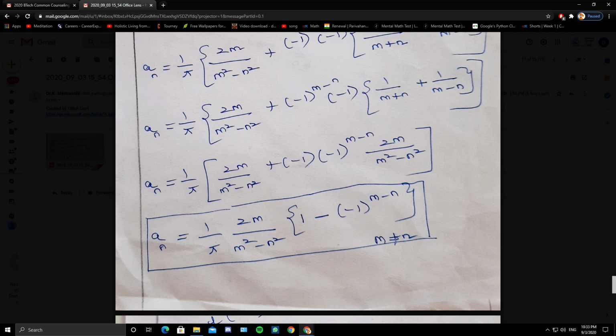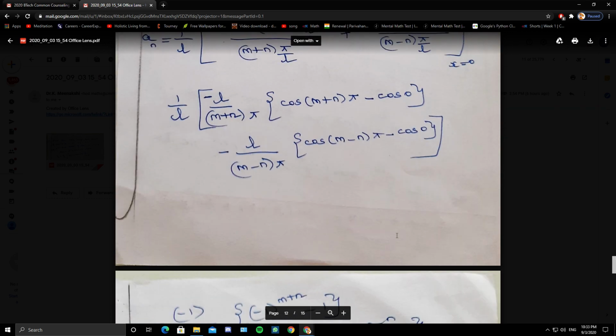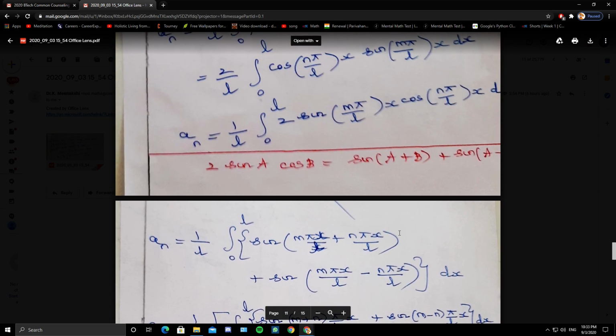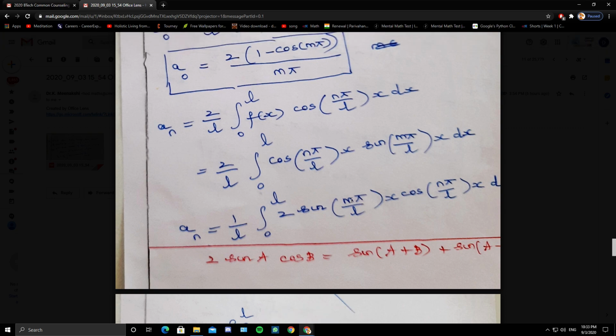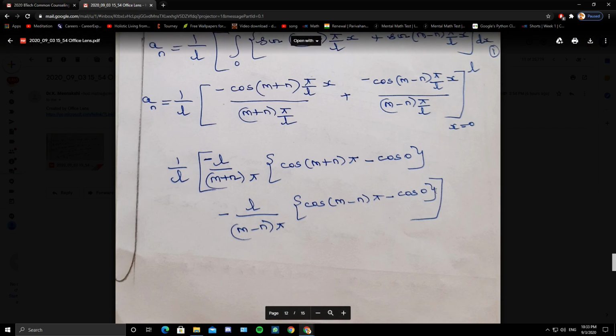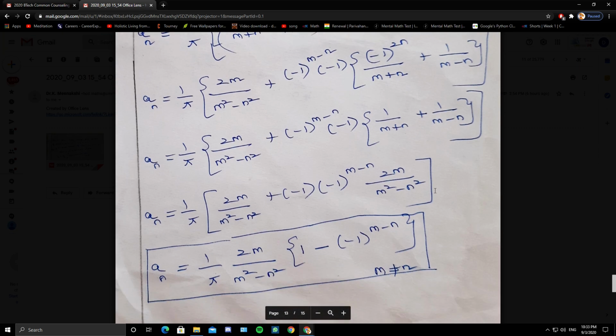to n. So I have told you, whenever you have a sine cos combination or cos cos or sine sine combination, you will discuss two cases: m not equal to n, angles are not equal, and m equals n. So this is the expression when m not equal to n.